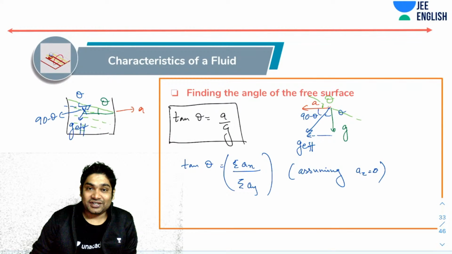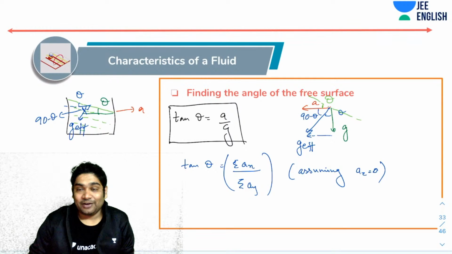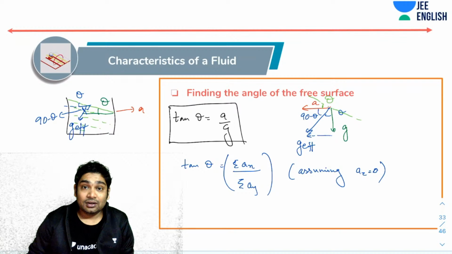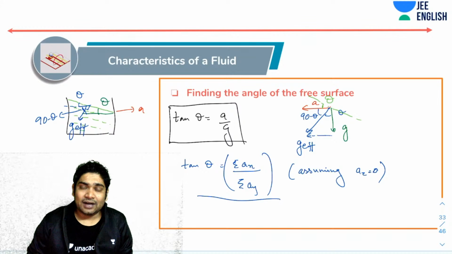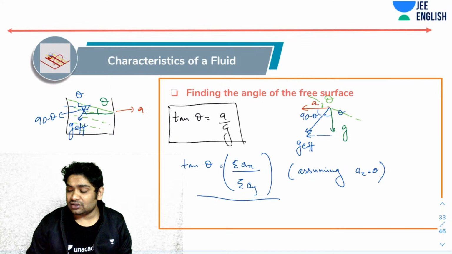There is only acceleration in x and y directions. That is how you could have gotten the angle made by the free surface. Again, I really doubt that mains would ask questions on this equation. It's more likely to be asked in advance. Mains will definitely ask you this, so this is important for mains.